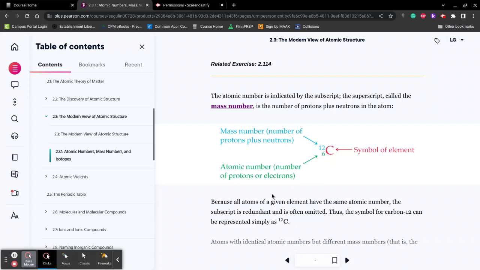Next thing is going to be your protons. These are your positively charged particles found in the center of your atom. Before I get to an example, every single atom is defined by the number of protons it has. You can never add or subtract protons.